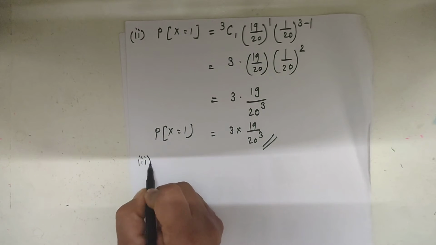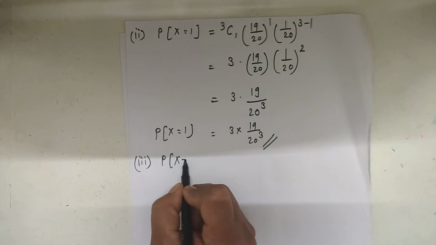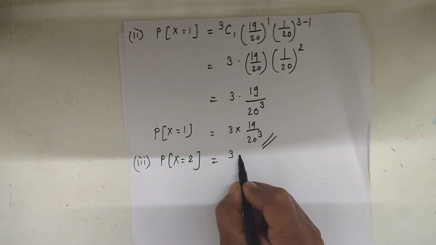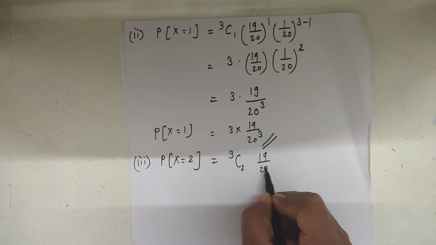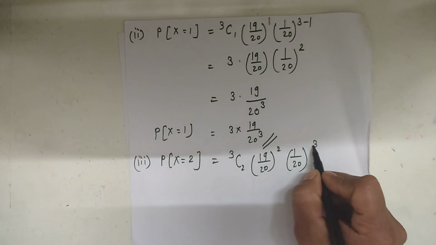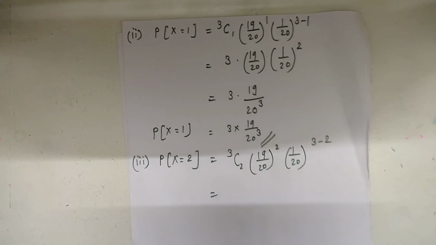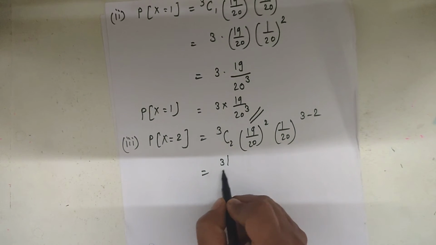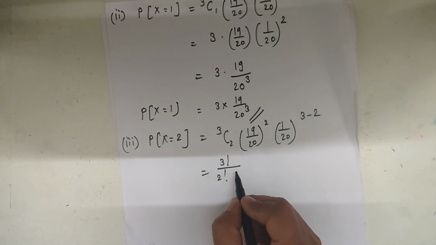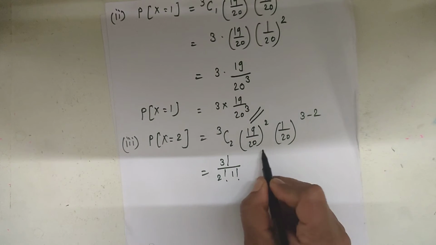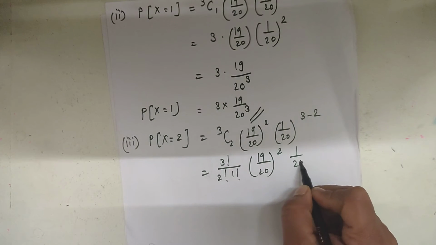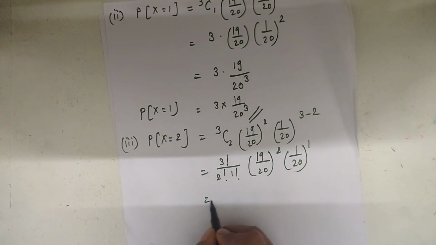Now the third case is x is equal to 2. Using binomial distribution, 3C2, 19 by 20 raised to 2, 1 upon 20 raised to 3 minus 2. The value of 3C2 is 3 factorial upon 2 factorial into (3 minus 2) factorial, 1 factorial, into 19 upon 20 square and 1 upon 20 raised to 3 minus 2, 1.